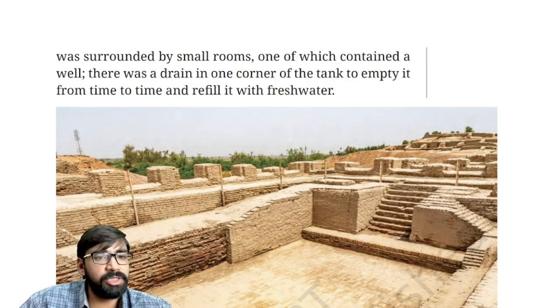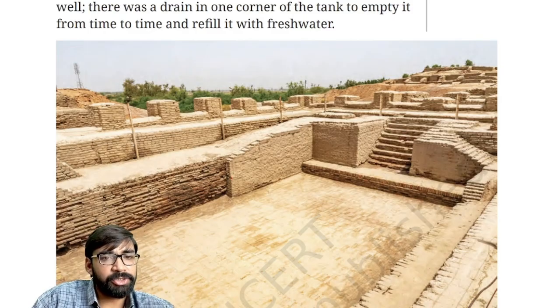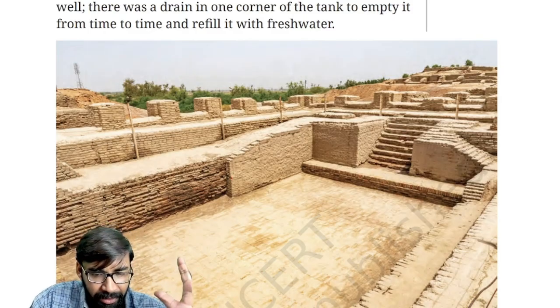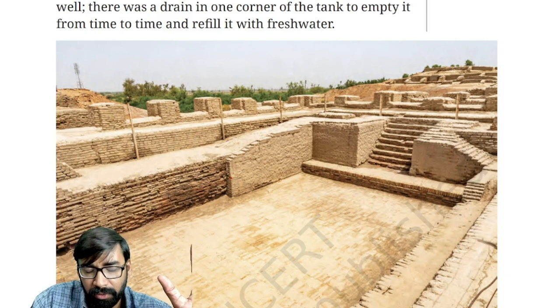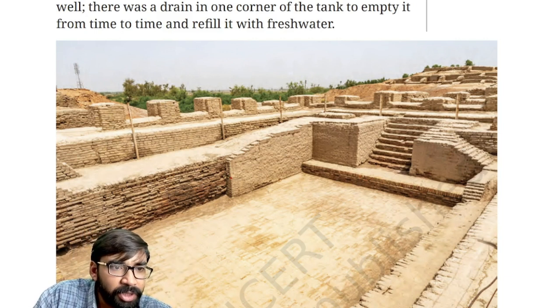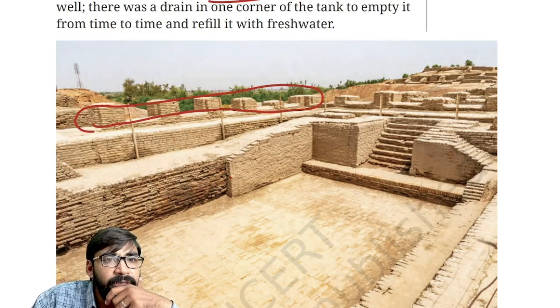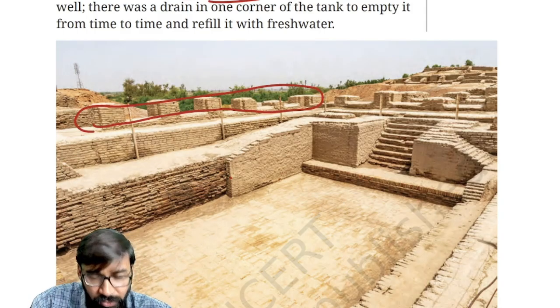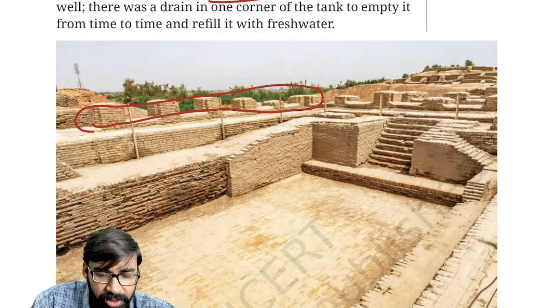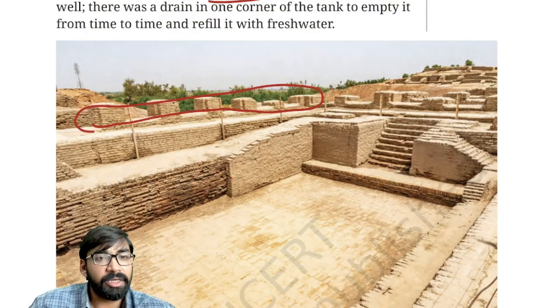Yes. Now, as you can see this image here, okay. Now, see this image. So, this is the image of water tank. This is the elaborate tank of waterproofing. Okay. Apart from this, natural bitumen was applied for waterproofing. Then it is surrounded by small rooms, as you can see here. So this is surrounded by small rooms, as you can see on your screen. Clear? And one of which contained a well also. One of the rooms contained a well also, and the corner drains were there for emptying and refilling the fresh water. This is the scientific thing which was there in this period.